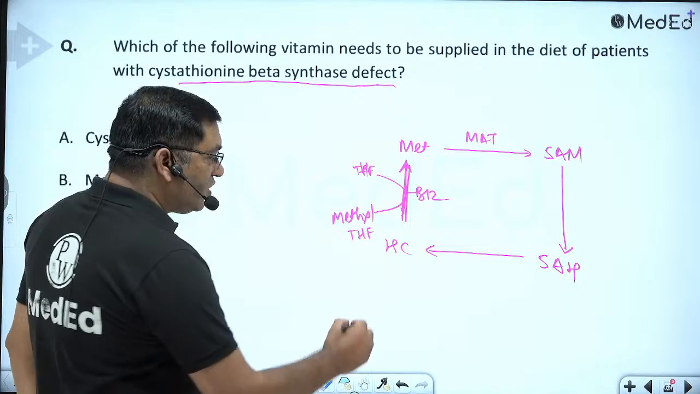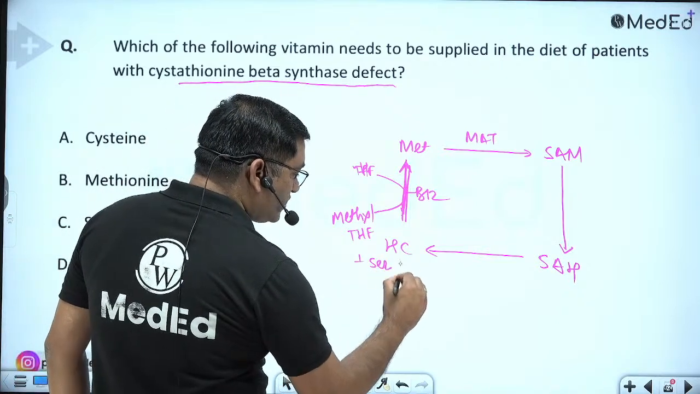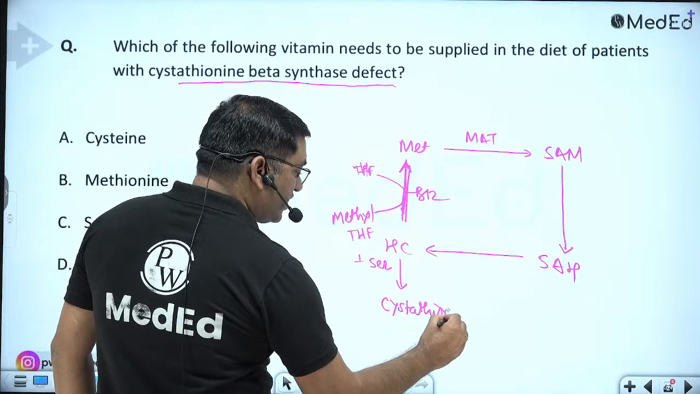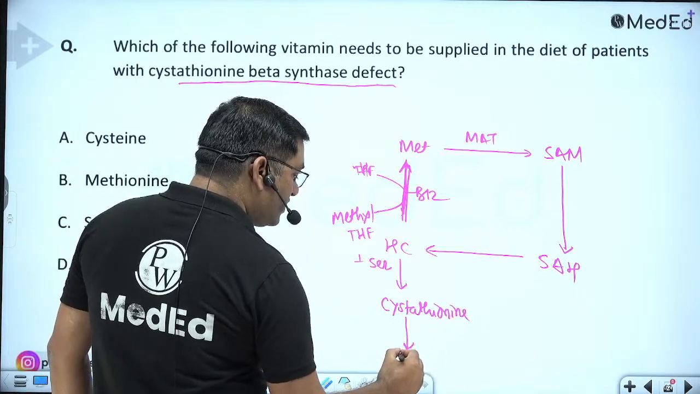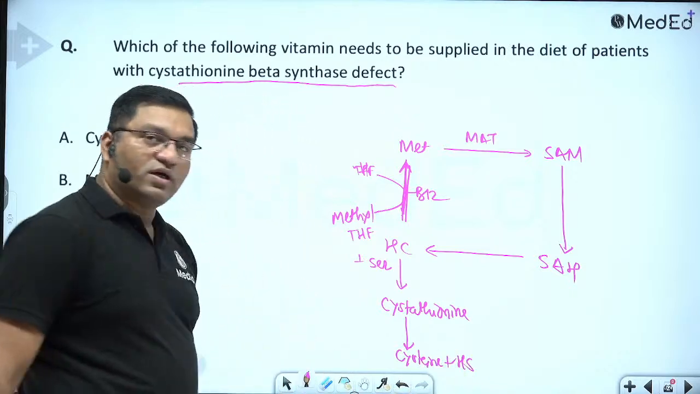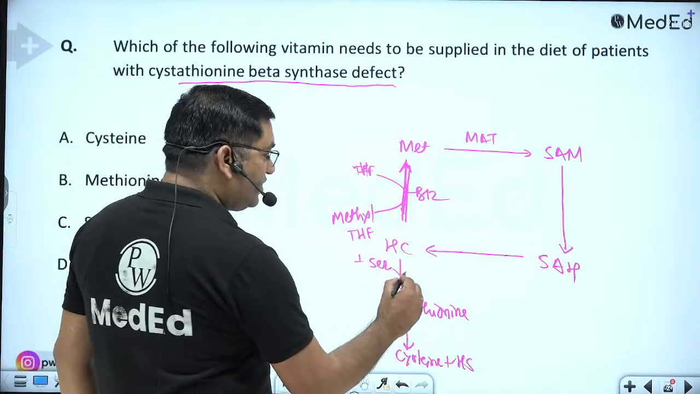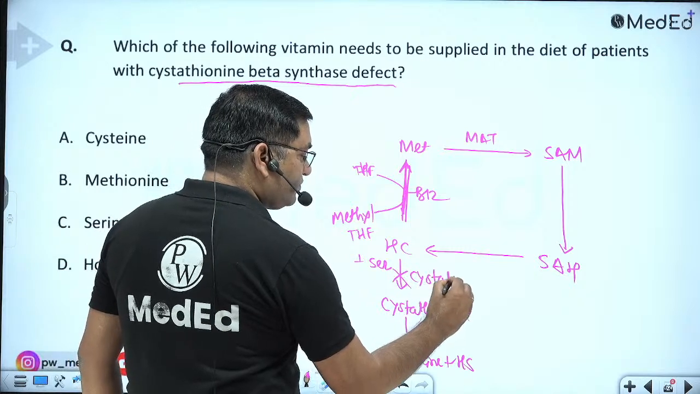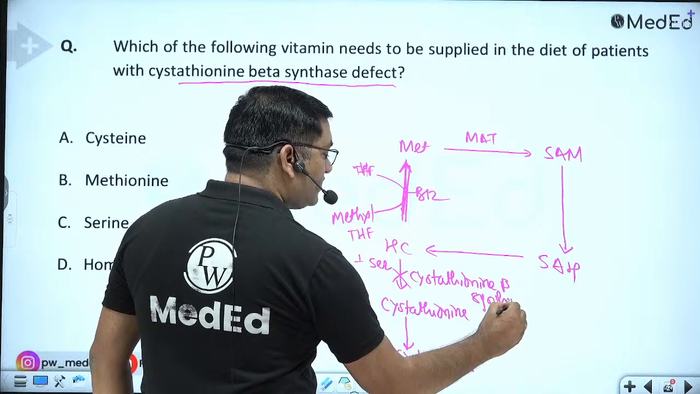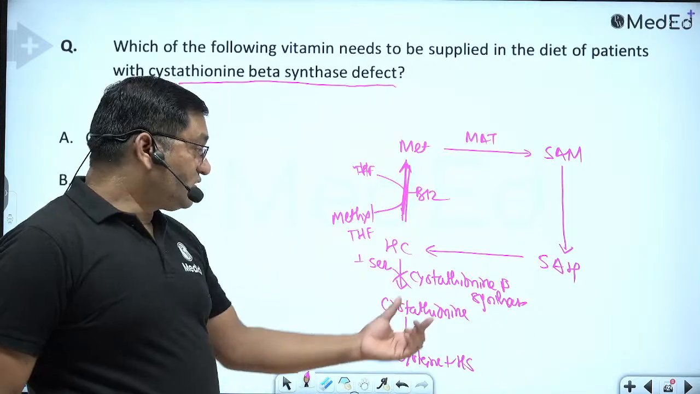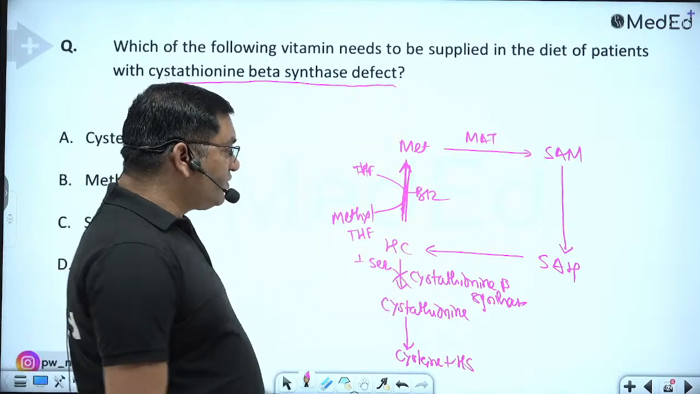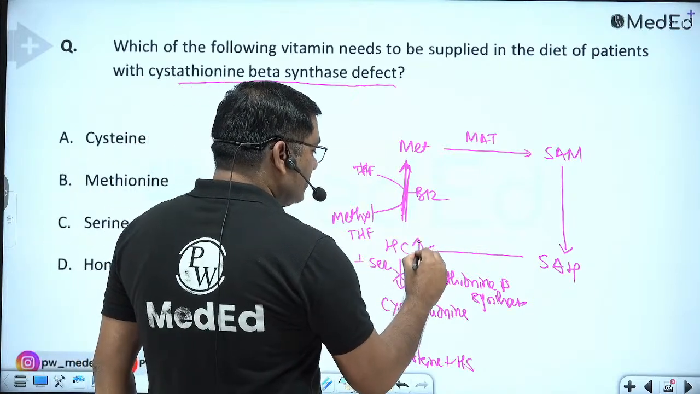Now homocysteine along with serine will give cystathionine, and this cystathionine, with the help of cystathioninase, will give cysteine plus homoserine. Okay, now see this pathway. This is the defect here, cystathionine beta synthase. If cystathionine beta synthase is defective, it causes homocystinuria. If this is defective, homocysteine level will be raised. This will be raised.